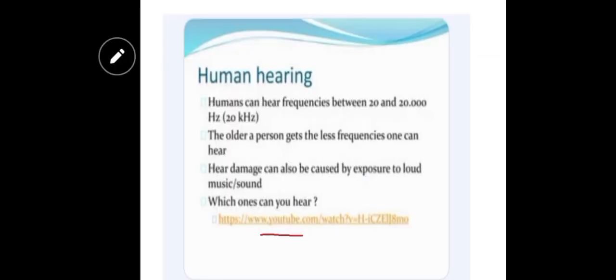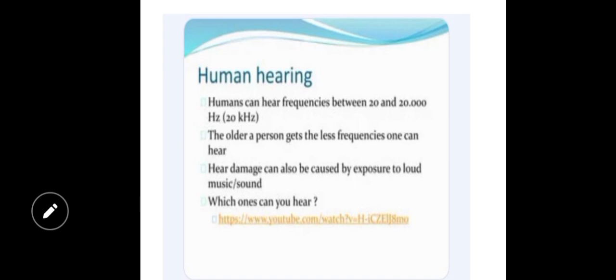Now there is an audible frequency range for humans, and that is 20 hertz to 20 kilohertz. This range decreases with the passage of time; the older a person gets, the less frequency range they can hear. Hearing damage can also be caused by exposure to loud sound.